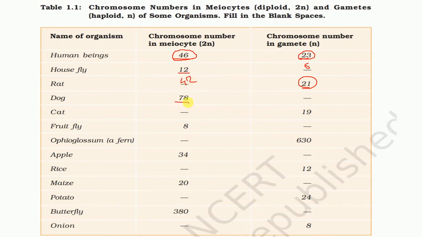In the case of dog, it is 78, so half of 78 will be 39, right? And in the case of cat, it is 19, so the diploid of this 19 will be 38, and vice versa. You can fill in the rest of the places.